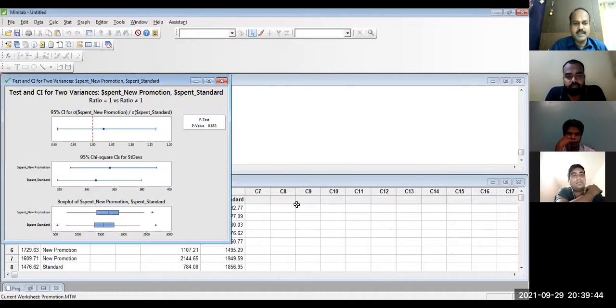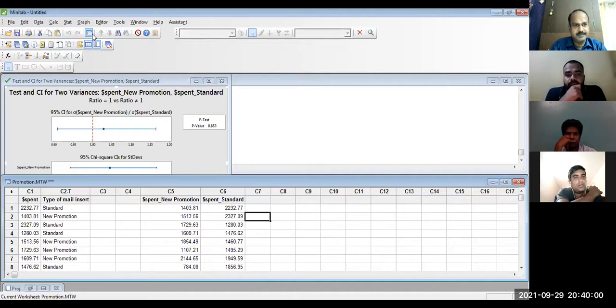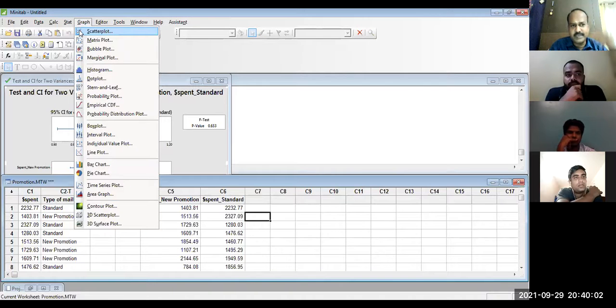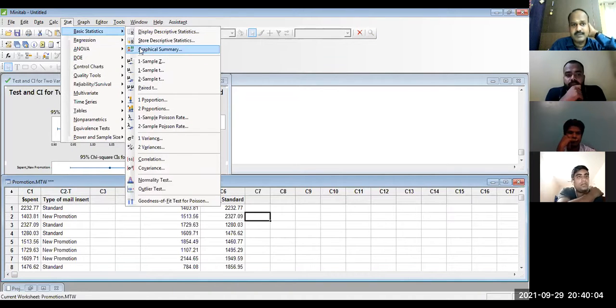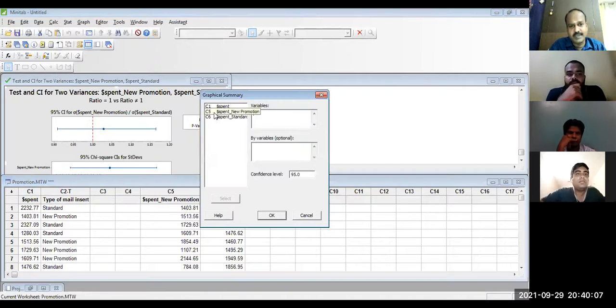Now the F test is done. Look at the p-value. How much is the p-value? 0.653. 0.653 is more than 5%. So variances are equal. Now the normality study. Go to Stat, Basic Statistics, Graphical Summary. I want to study the normality for both.